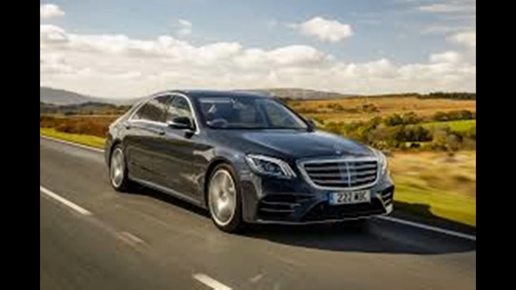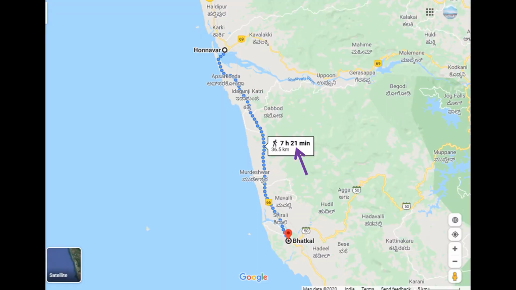Among these, now let us consider two transportation facilities to move from Bhatkal to Honavar, which have a distance of 36.7 kilometers according to the Google map. Here it is a distance, not a displacement. From this Google map we can see the starting and end point, that is Bhatkal and Honavar, are joined by a curved path. It is not a straight line path. Therefore, it is a distance, not a displacement.